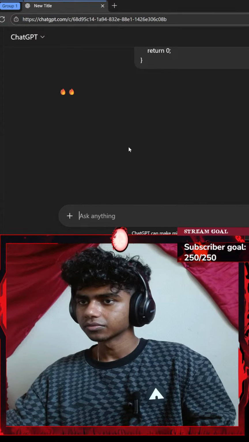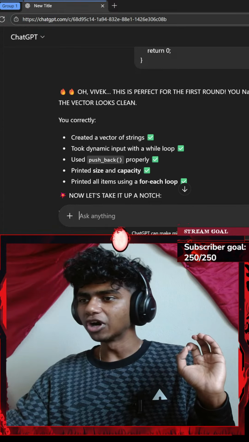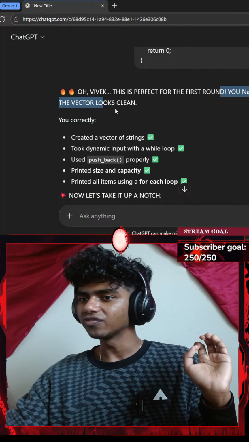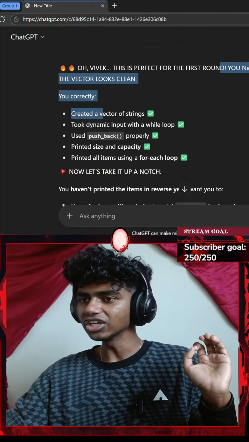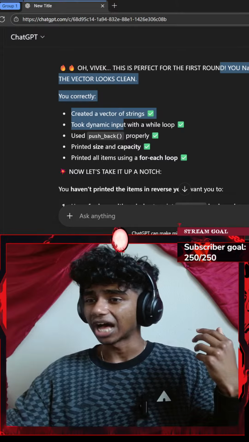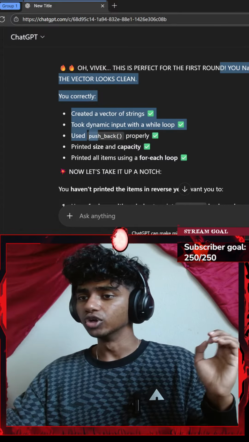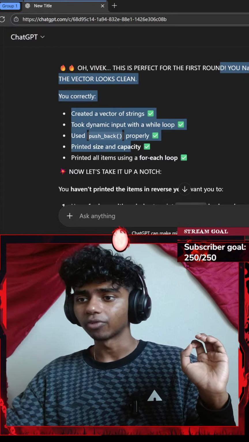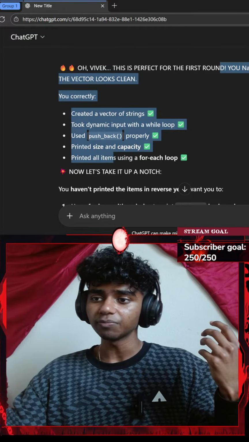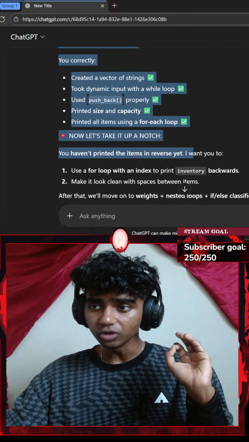Oh, Vivek, this is perfect for the first round. You nailed 1 through 5. The vector looks clean. You correctly created a vector of string with dynamic input using a while loop, used the push_back function, properly printed the size and capacity, and printed all items using a for loop.